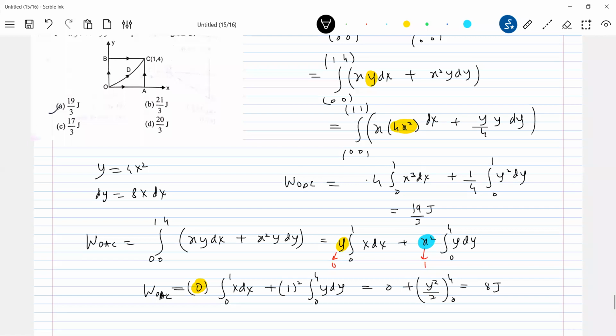Look at work done, they are different, no? So therefore it's conservative or non-conservative? Non-conservative nature.